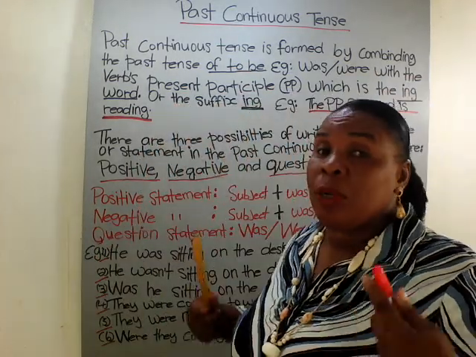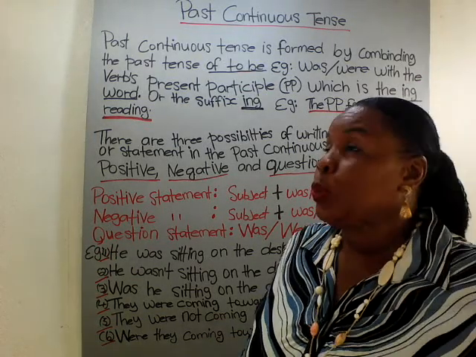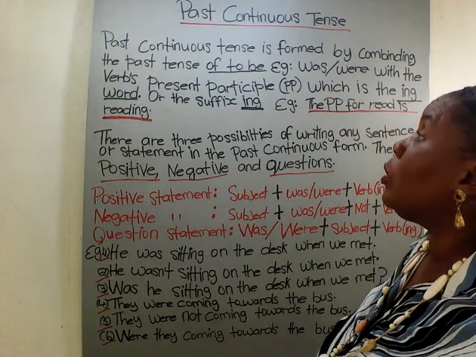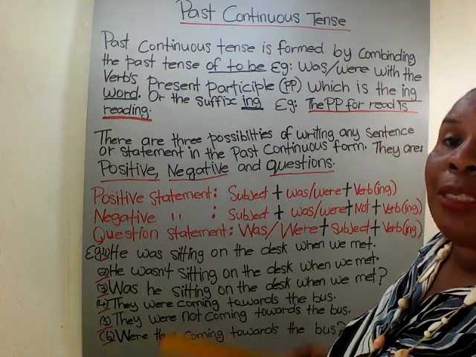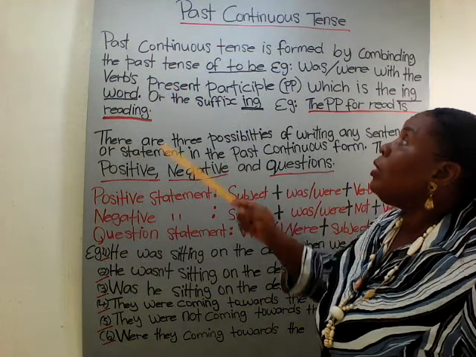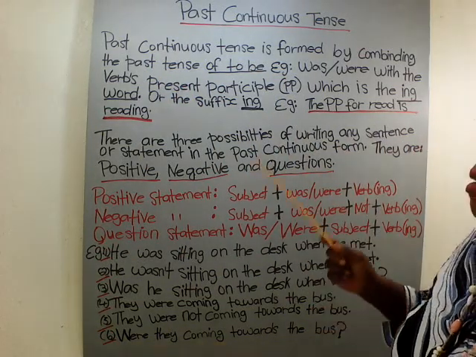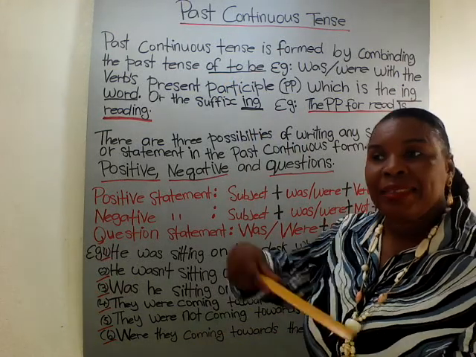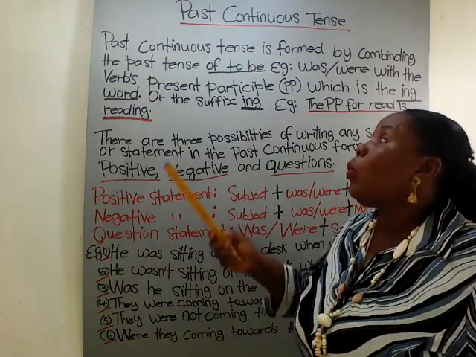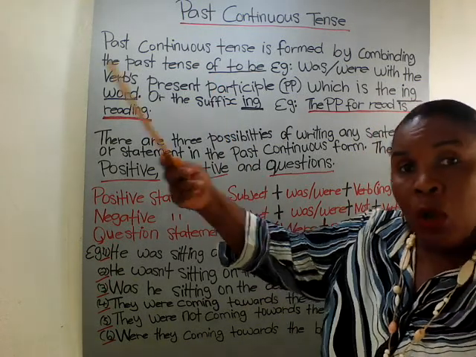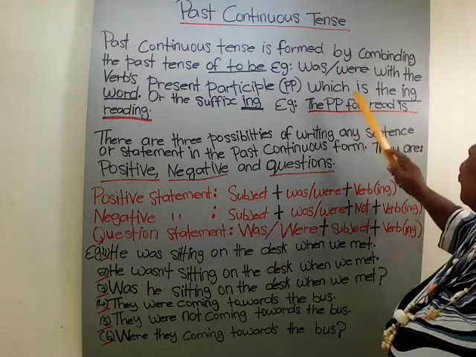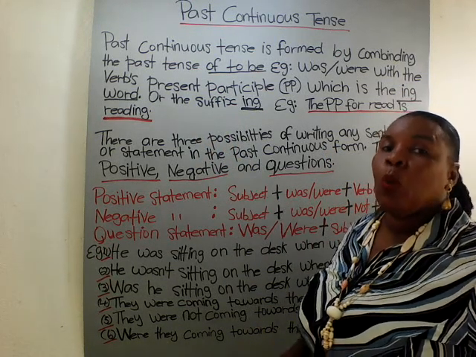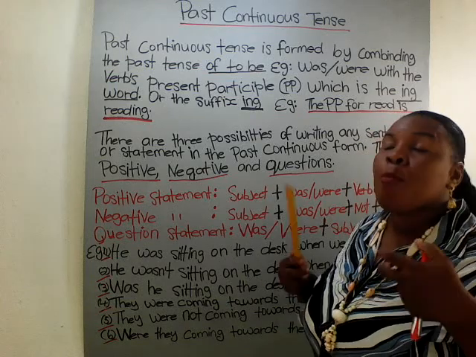I know this class is going to be very beneficial to you. So past continuous tense is the subject matter we're talking about today. What is past continuous tense? Past continuous tense is formed by combining the past tense of "to be", something that has gone already, with the word "to be". So "to be" means to continue. Was, were, with the verb's present participle.